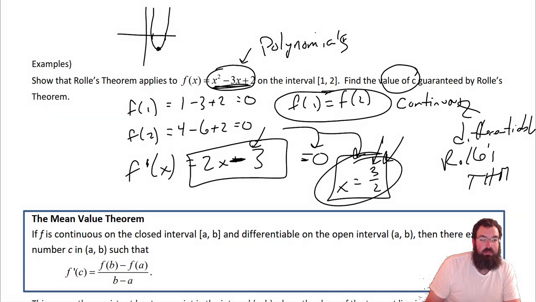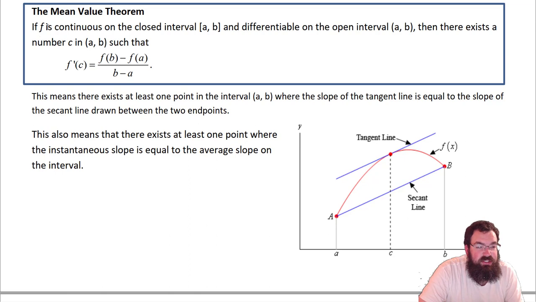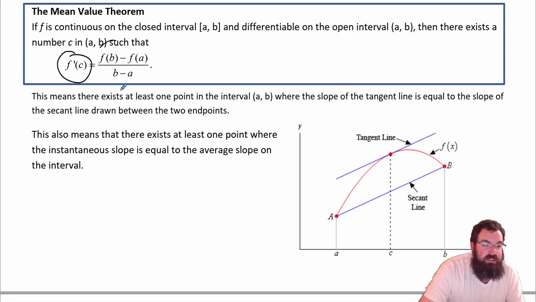Let's get to the mean value theorem, and let's get moving. So the mean value theorem basically says if it's continuous on the closed interval and differentiable on that open interval, there exists a c such that the derivative is equal to the slope of the secant line, right? So this is what it means. This is the derivative. This is the secant line.